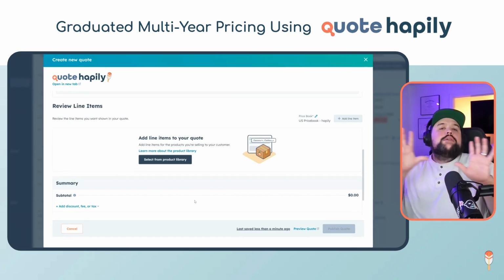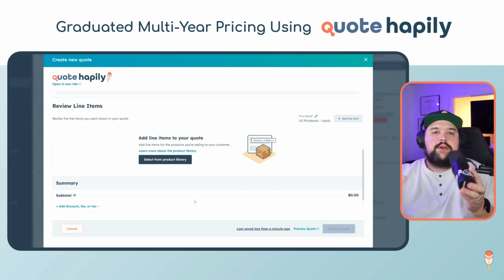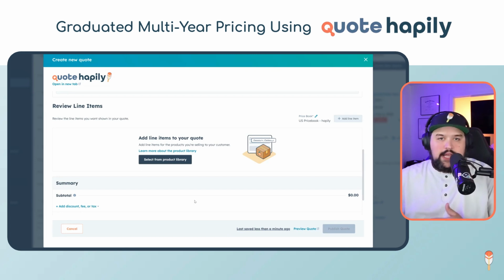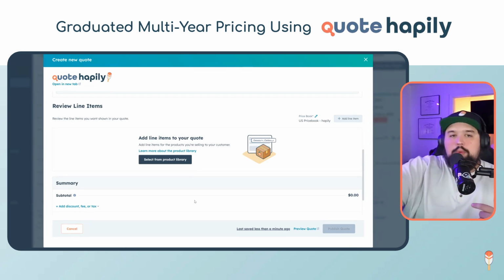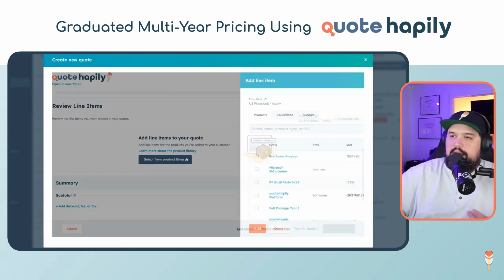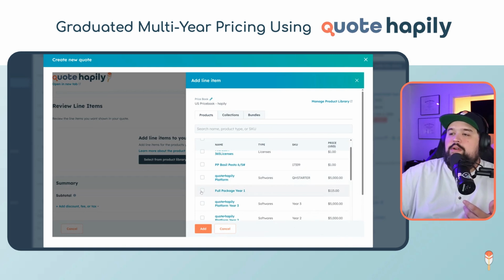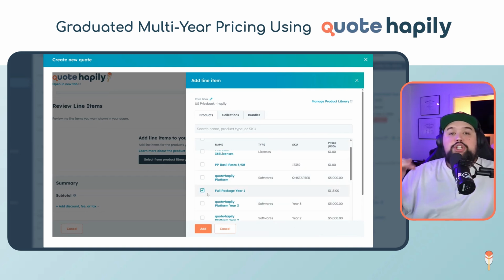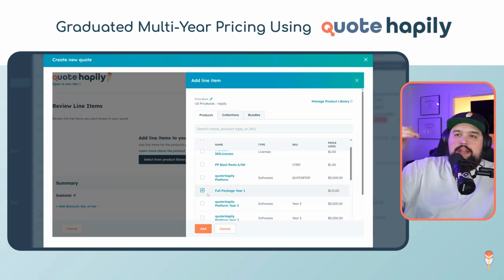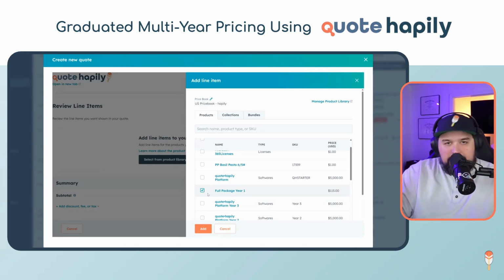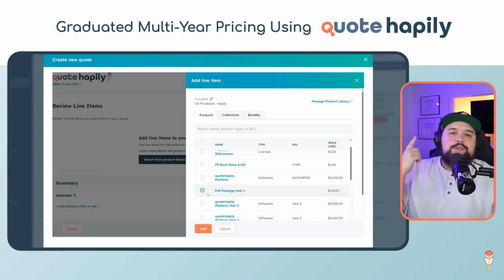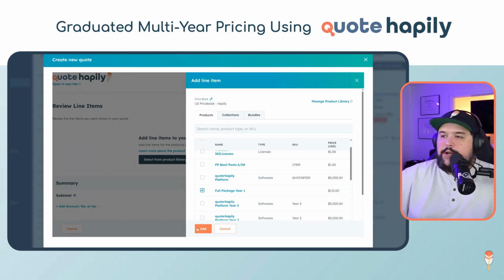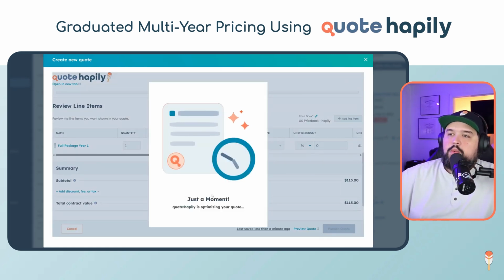And now, if I really wanted to lock down this experience, I could run another automation here that would automatically add the right line item based on a rule that's set when we have known values for those properties. But in our case, we still have the step of going in and choosing the package. And this might make sense. Maybe you have different types of packages you could sell that are priced differently depending on those variables you select above. But if you sell just one thing, you can use a rule to automatically drop this in. But I'm going to go ahead and select the product here, the year 1 package.